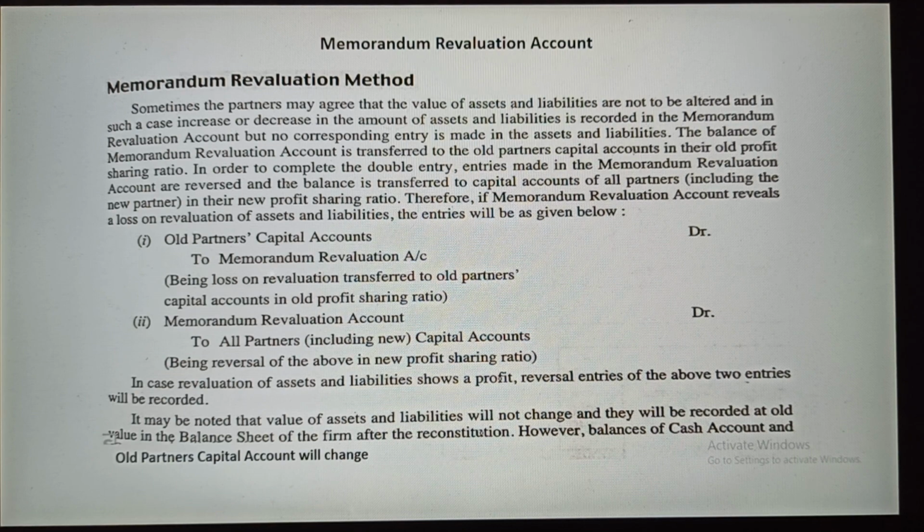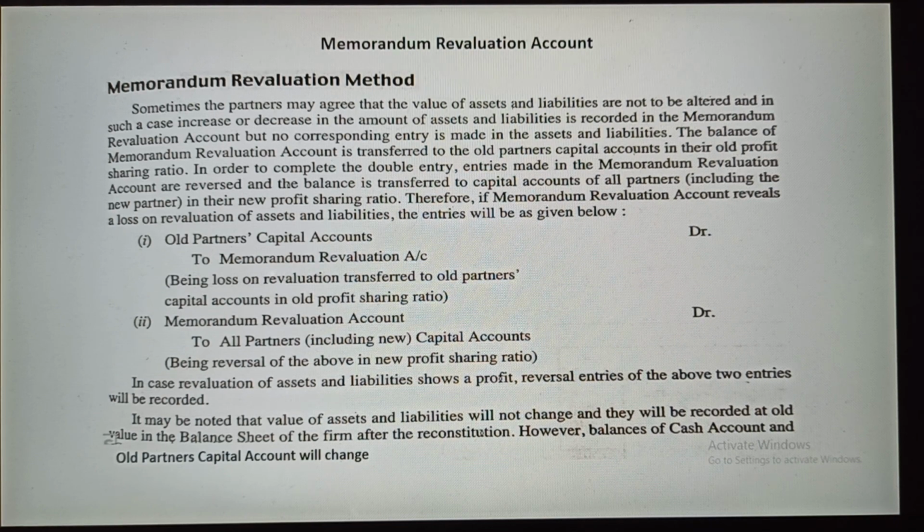So in this topic, in this method, memorandum revaluation account, two entries, see, remaining entries will be the same, there is no change, but in the case of old partners, in the memorandum revaluation account, you have to transfer the capital. The entries will be as given below. Old partners capital account to memorandum revaluation account, being loss on revaluation transferred to the old partners. Instead of revaluation account, you will write memorandum revaluation account, and nothing will change.